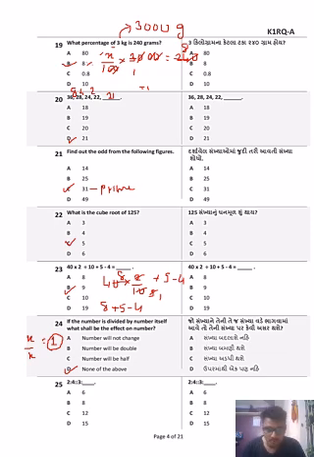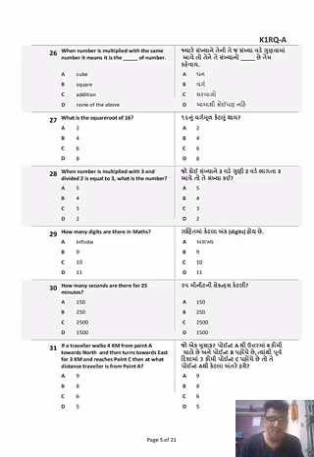Next question is from ratio proportion. Ratio proportion का तो बहुत ही आसान है. Okay, 2:4. That is 2:4 is proportionate to 3:what? Okay, so इसको अगर हम लोग equation form में या fraction form में लिखेंगे, 2/4 is equal to 3/x. Okay, cross multiply. X is equal to 3 into 4 divided by 2. 2 ones are, 2 twos are, that is equal to 6. So the answer is A, 6. Moving on to the next one.